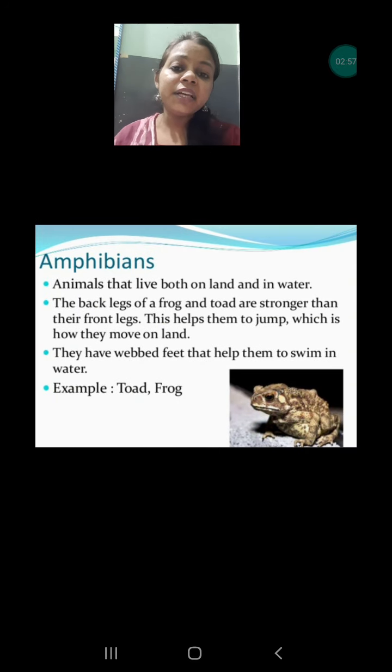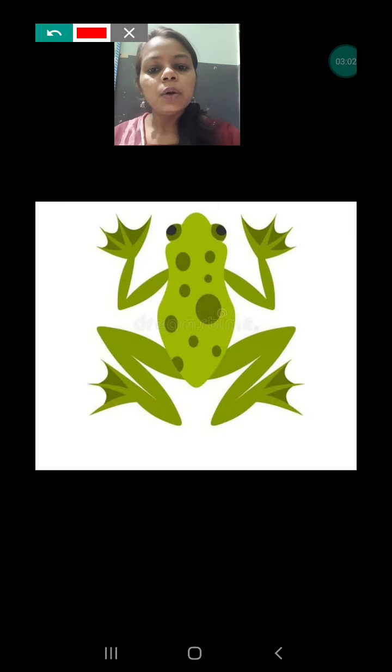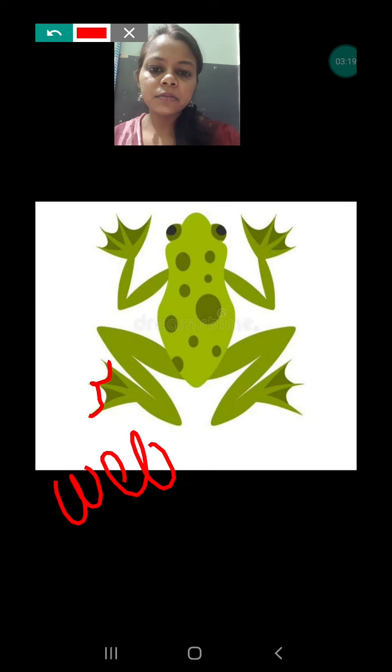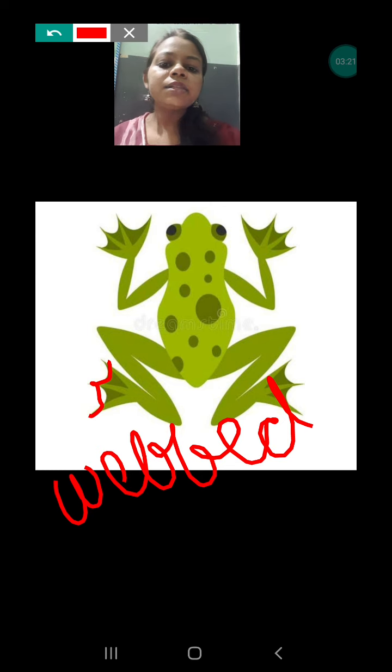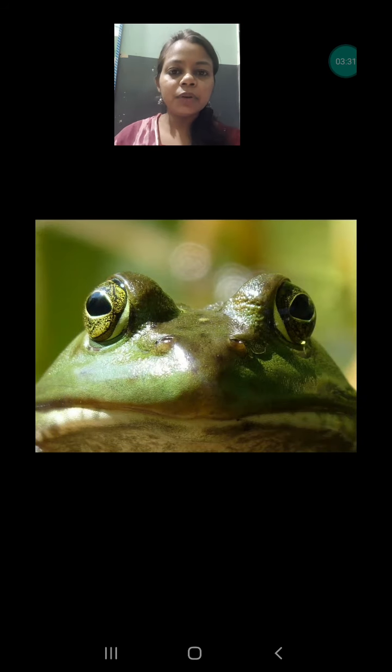The next adaptation is their webbed feet. If you see the frog, you can see a thin layer of skin present between the fingers that helps them to swim in the water. Strong legs help them to jump over the land, and this is known as webbed feet. The webbed feet help the frog to swim and paddle in the water very nicely. So these are the adaptations found in the frog.